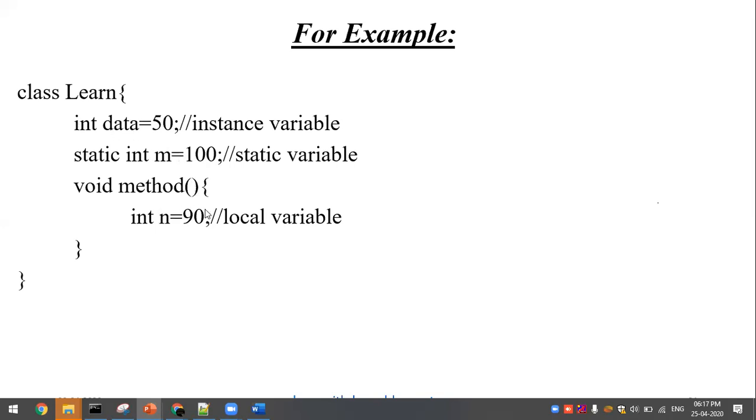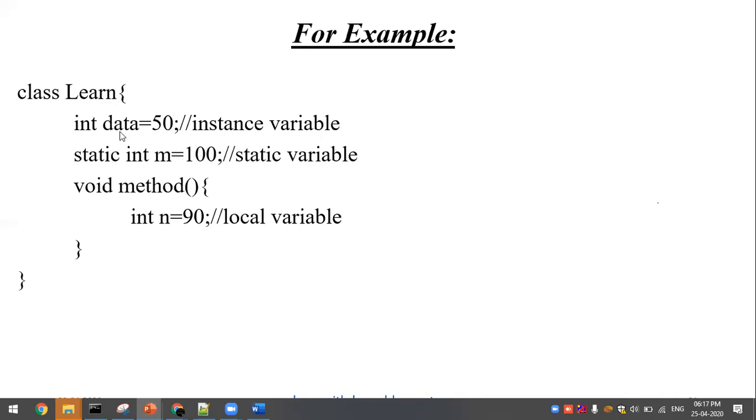So inside any method, any value you have is called a local variable, right? And for this instance variable, every time you call a learn instance, what will happen? This data is going to be initialized as 50. But in case of a static variable, what will happen? This will accept an updation. Okay, if suppose m plus plus happens, that is, the m variable is going to be incremented, then its value will be, in the first instance you will be having 100, and in the second instance m plus plus is given, right? So what will happen? Updation will come, so one will come. If you are calling the next time for the same learn instance, for Pratiksha I'm just calling one instance of the class.